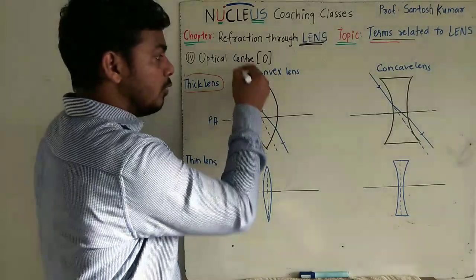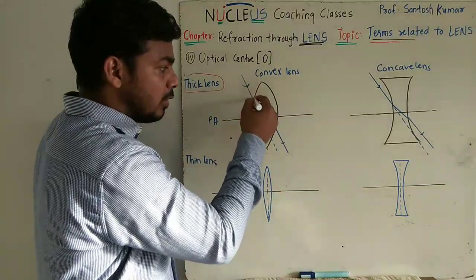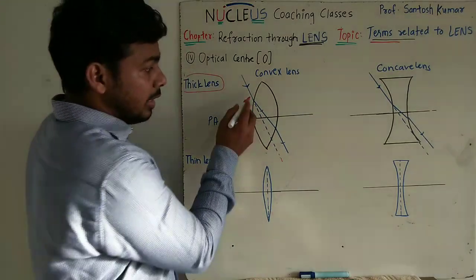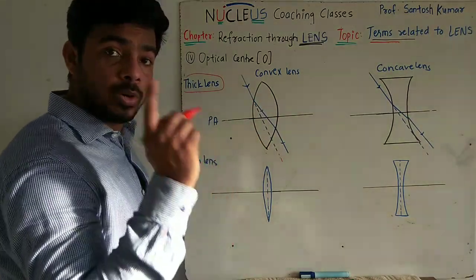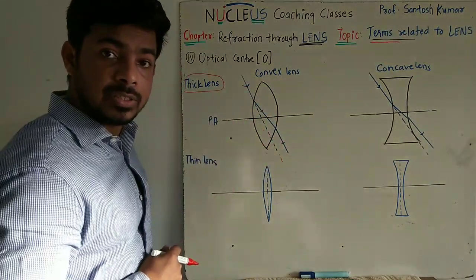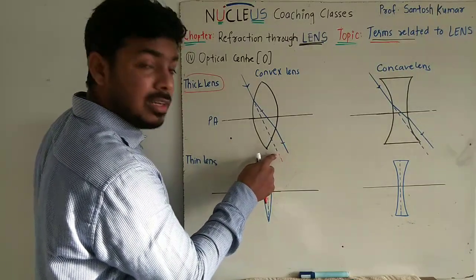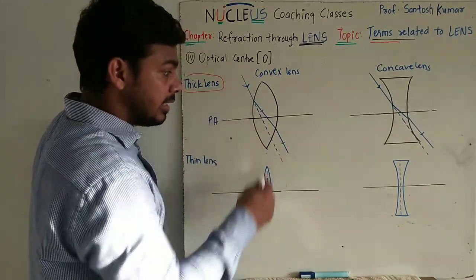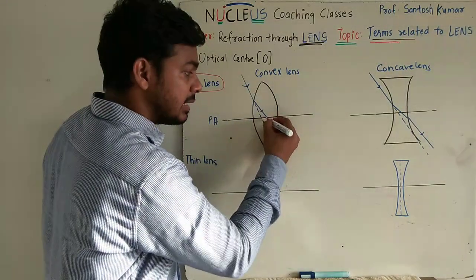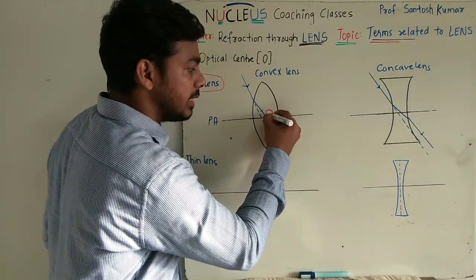So, this is a ray of light which is incident on the lens, and if the lens was absent, the ray of light would have passed along this direction. This is the original direction of incidence. So there are two surfaces, so the refraction will take place at the first surface as well as at the second surface. But we can see that the emergent ray seems to be parallel to the direction of incident ray. So then definitely this refracted ray which is present inside the lens is passing through a point on the principal axis which will be called optical center O.